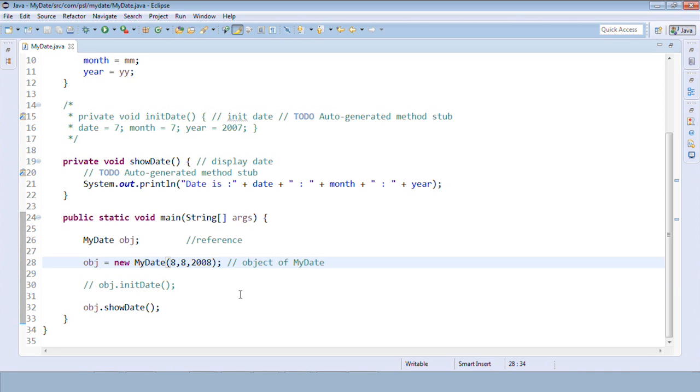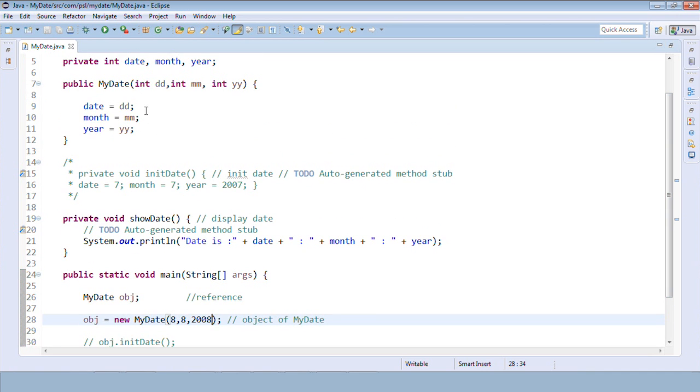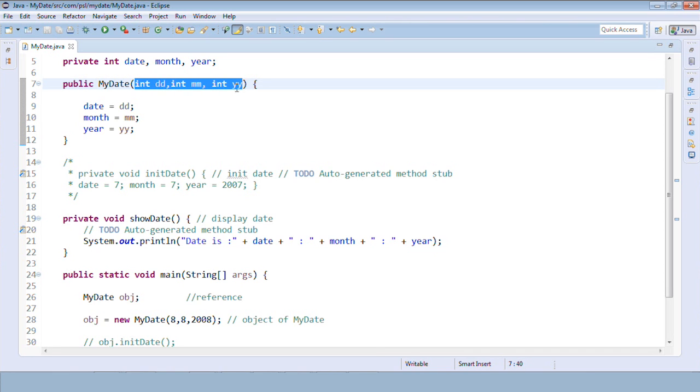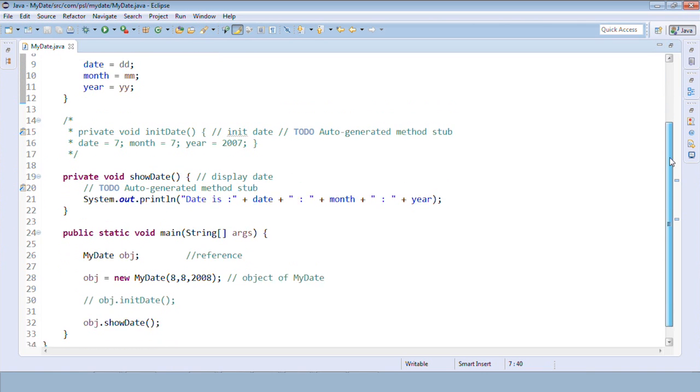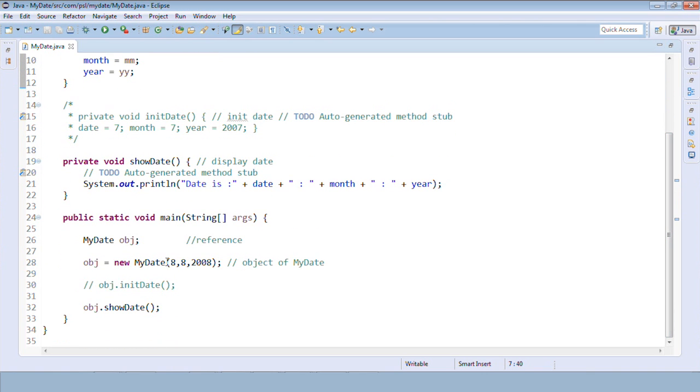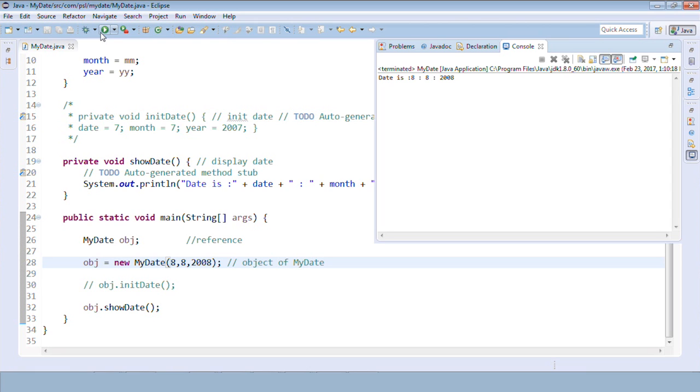So we have a 3 parameter constructor here, separated by commas. All are of type int, that's why I'll pass 3 integers separated by commas. Let me run this. So date is 8/8/2008.